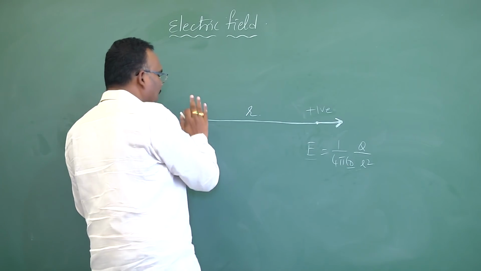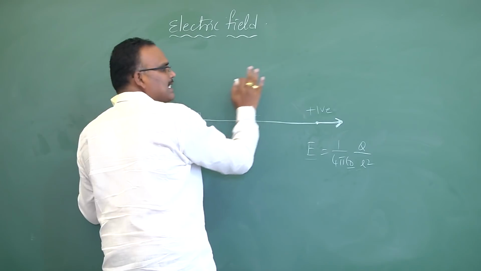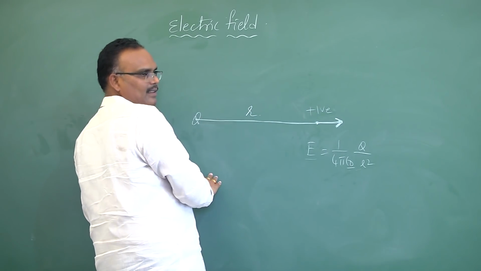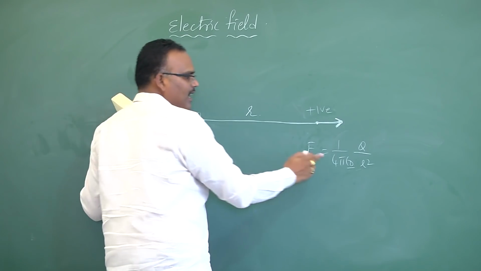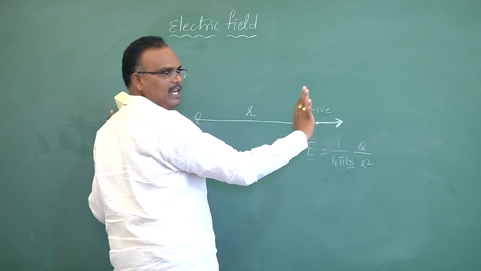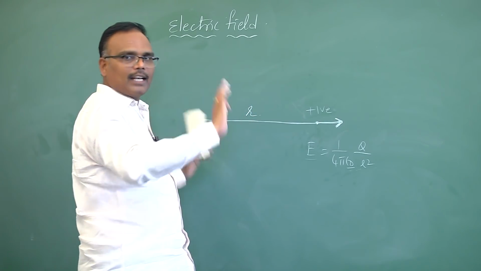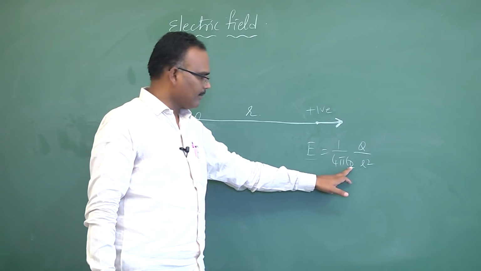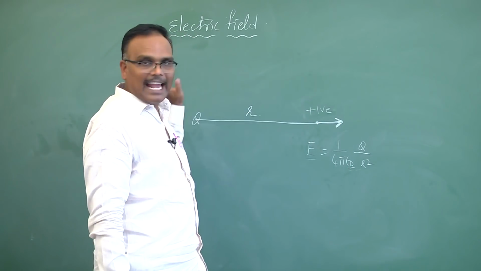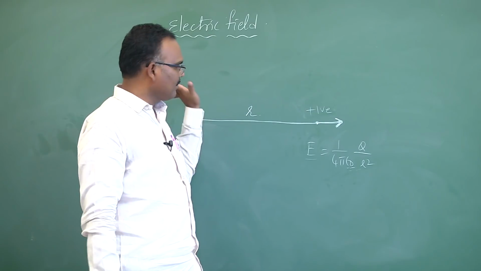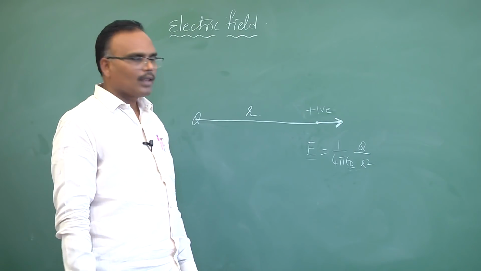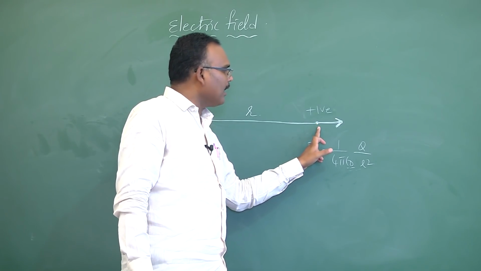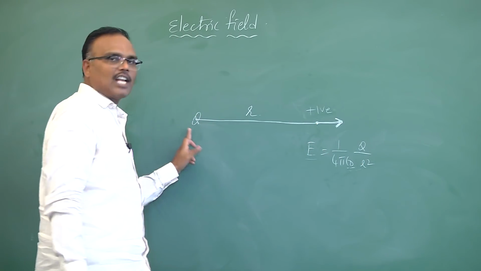That means the electric field due to a point charge at any point around its space can be influenced by the medium. The medium can alter the strength of the electric field at various points. First one: imagine it is completely filled with air, everywhere air only. Then the electric field strength at any point depends on the magnitude of charge.